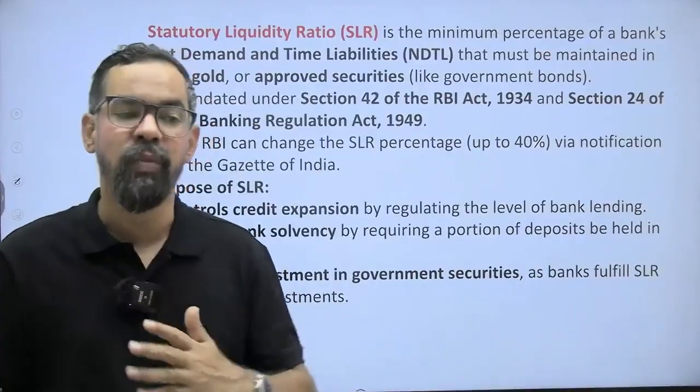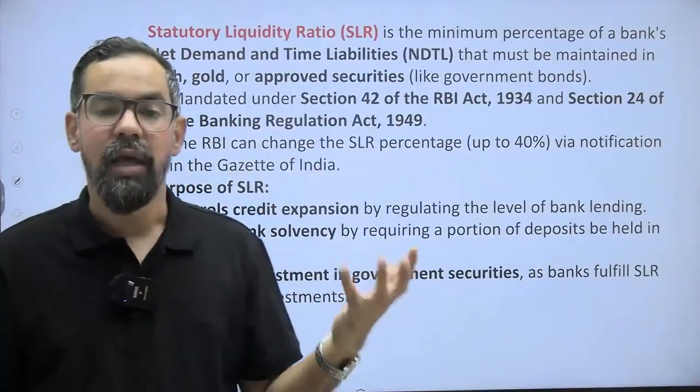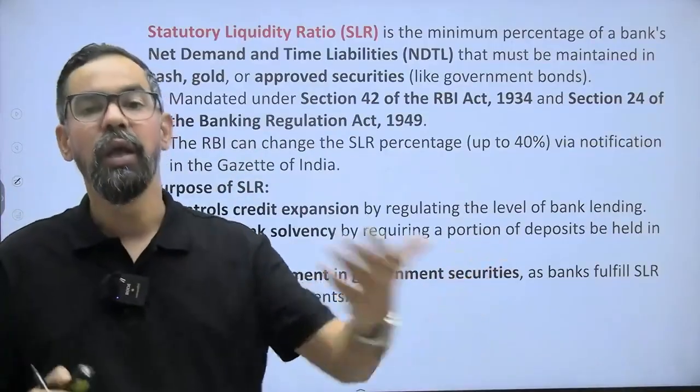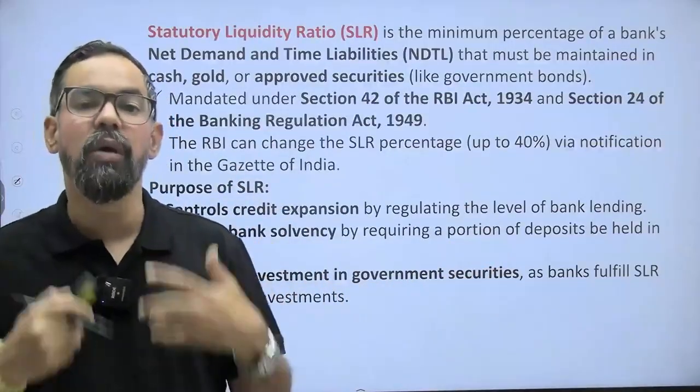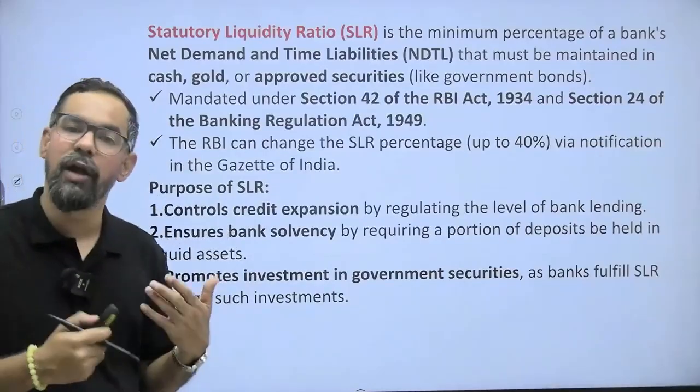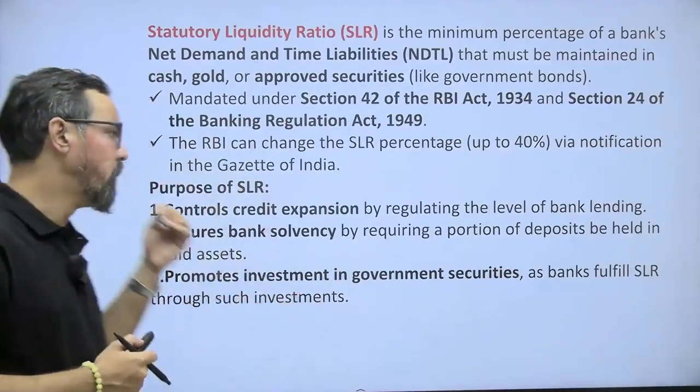The impact on liquidity and inflation will remain the same. If RBI increases CRR, there will be less liquidity in the market, which will lead to inflation control, and that is part of contractionary monetary policy. If RBI decreases CRR, that is part of expansionary monetary policy, right?